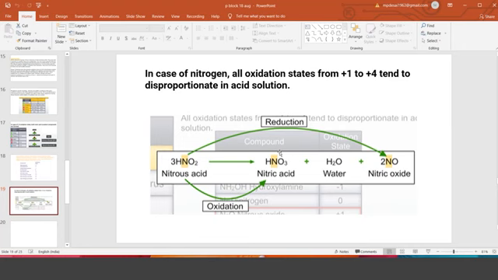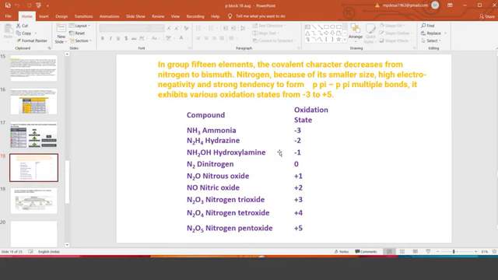For example, in the previous slide, there is a variety. +1 can go for decrease to -1, and +1 can go for increase to +2, or -2 can go for decrease to -3, and -2 can go for increase to +1, +2, +3, +4. Where there is a provision that a particular atom can go for increase as well as decrease in the ON, only those will go for the disproportionation reaction, otherwise no.